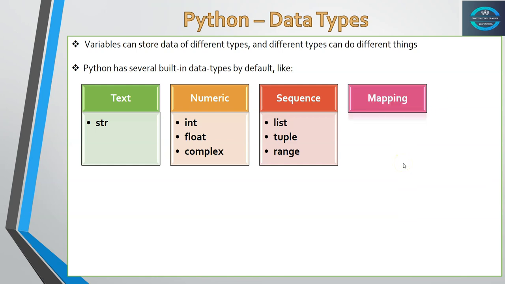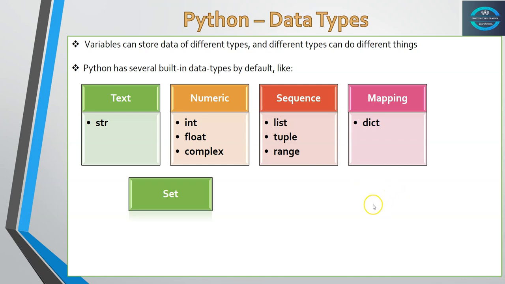The fourth broad-level data type is mapping, and in mapping there is only one data type, the dictionary. In short, when we code it in Python, we call it dict. We will see all these things. Set has two different data types, set and frozenset.